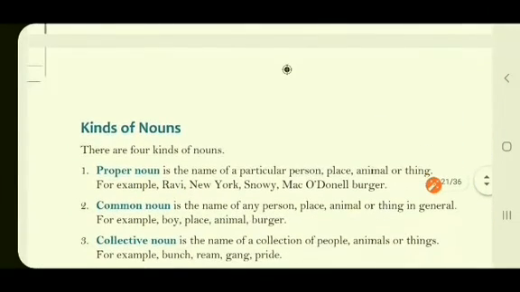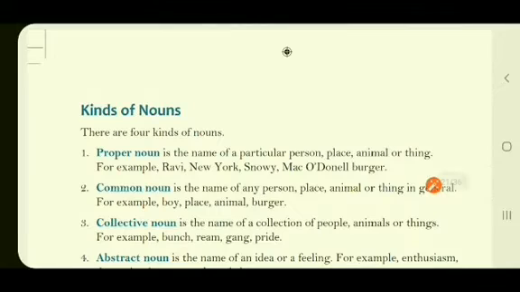Now, before moving on to kinds of nouns, let us revise or recall what a noun is. Or I can say, if I ask you a question, just give me one word for nouns that you have been studying from class 1. So what will be your answer? Just think and tell me. Yes, it is naming words.